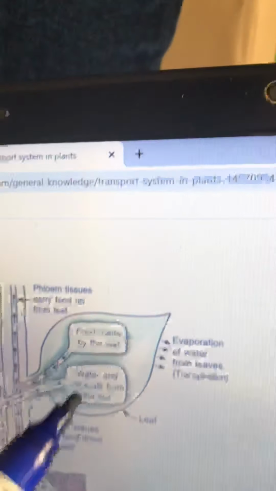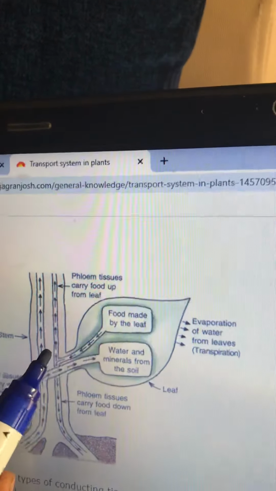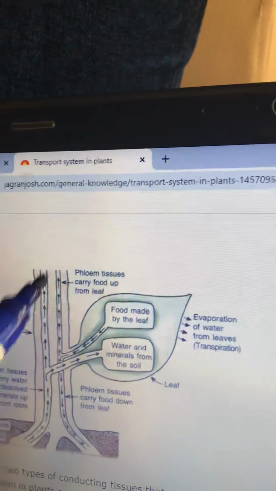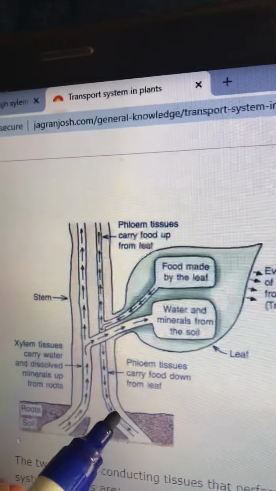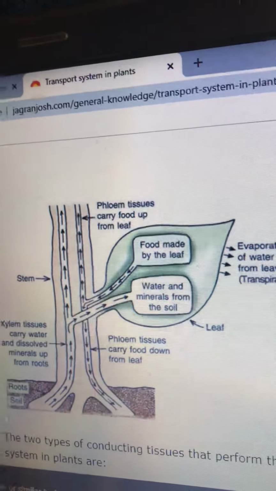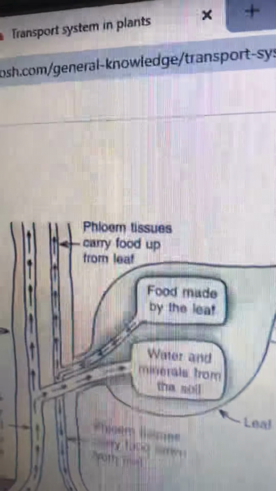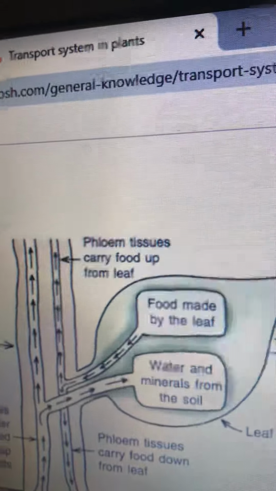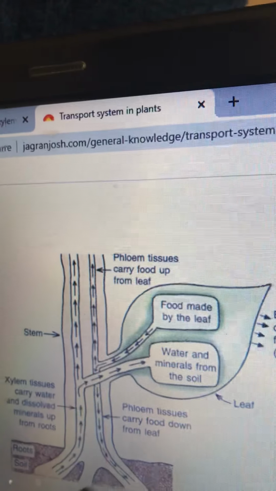In a similar way, you can see at the center again you have phloem. This phloem is coming here, see the arrow mark children, and it is coming down from the leaves to the center of the stem to the center of the root. From the root, it may get stored in the different storage tissues. So you can see the arrow mark which is depicting the flow of the food. One is xylem and one is phloem.